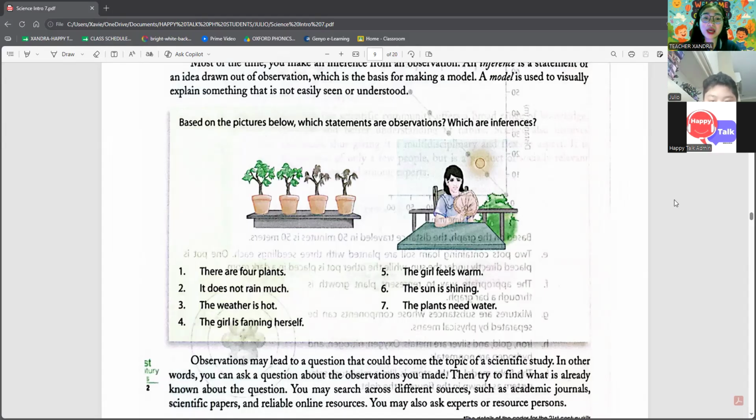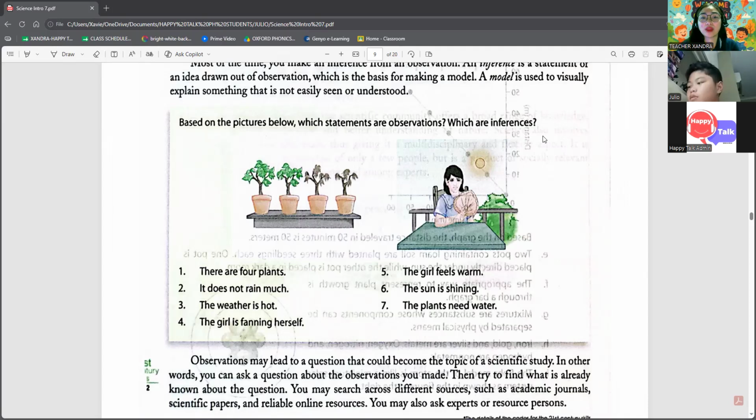The text asks you, based on the picture below, which statements are observations and which are inferences. So it asks you to separate observations, what you directly see, from inferences, what you think or conclude based on what you see.